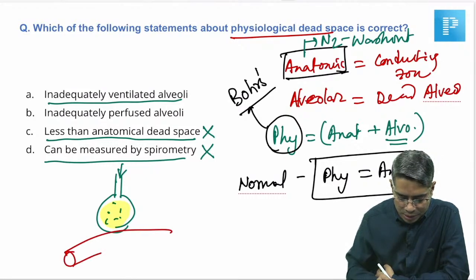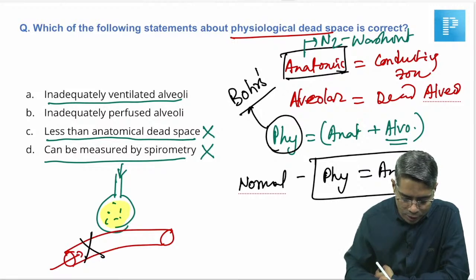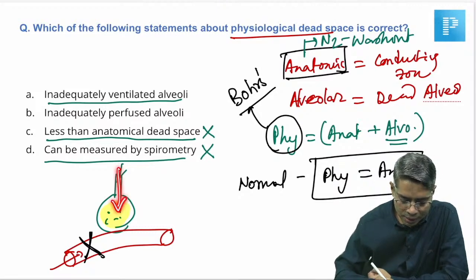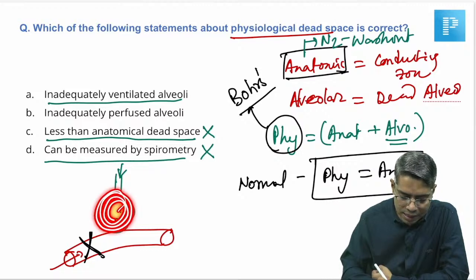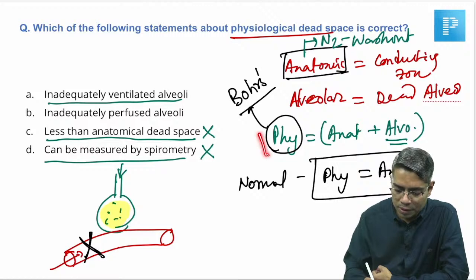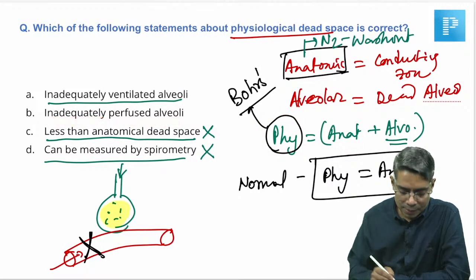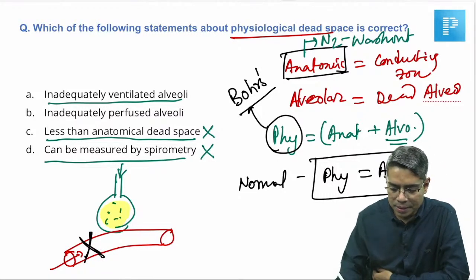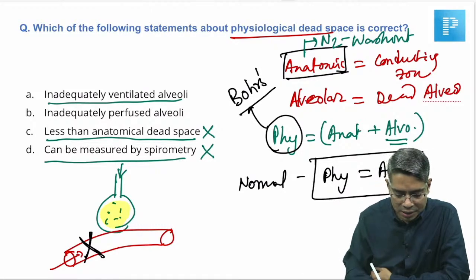gas exchange. Suppose this is the capillary which is supplying the alveoli, and there is an embolism in this capillary. What will happen? Although the air is entering the alveoli, that air will not be able to take part in exchange. In that case, this air inside the alveoli will be the alveolar dead air, and that will lead to the physiological dead air also, because physiological dead space is equal to anatomical plus alveolar. So, inadequately perfused alveoli means if there is an embolism, then and only then is this physiological dead space going to be created. So, please note that it is not less than anatomical dead space. So, this is also not correct.